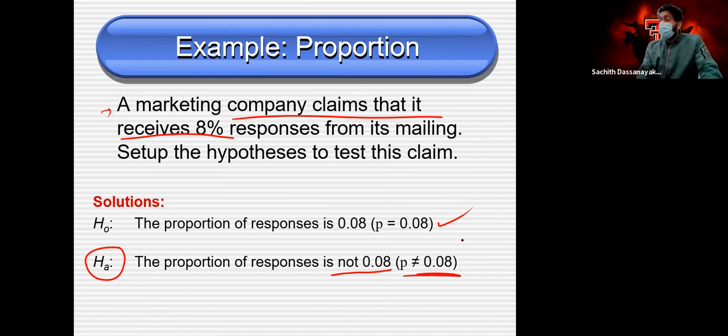Please do not confuse the researchers' claim with what they have been given. Here, the marketing company claims that they have this, but what do we actually need to do? We have to test. We are the researchers and our claim is that the value is not equal to the value they have given. That's why it is not equal to that value.